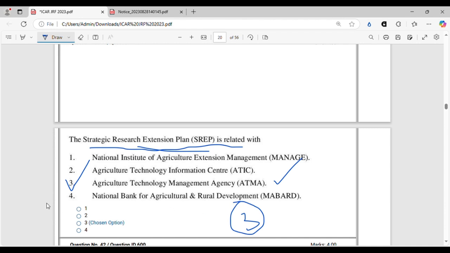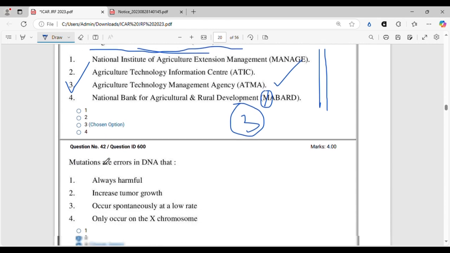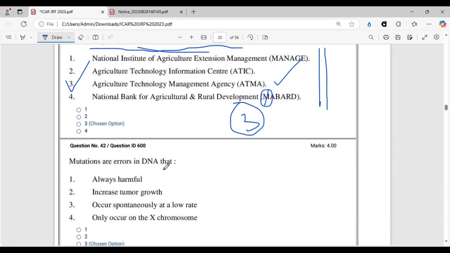All right. From this portion, I would suggest that you read all these four institutes. Here they have again done a spelling mistake. So you read about all the four institutes, what are their mandates, what they do, where their headquarters are situated, what is the need for these institutes, what is the function, and you might expect one or two questions in your upcoming examination. So moving on to the next question, another question from biomolecules, you can say DNA.